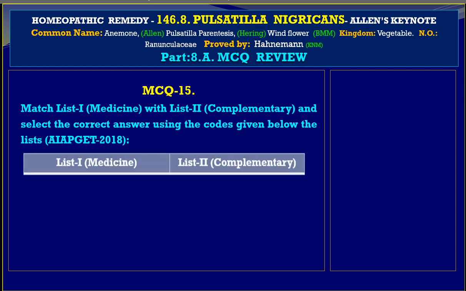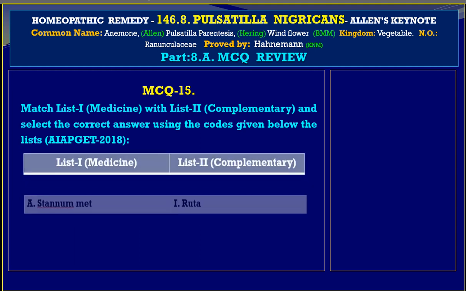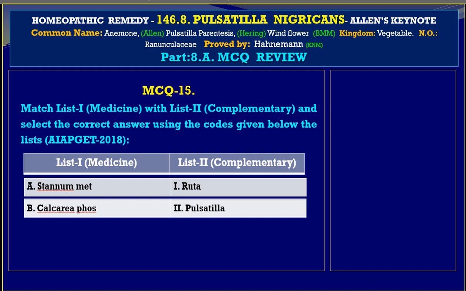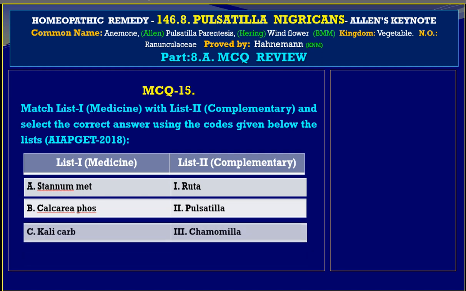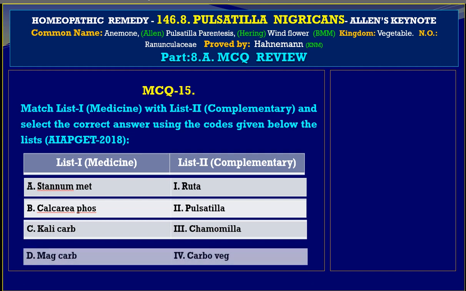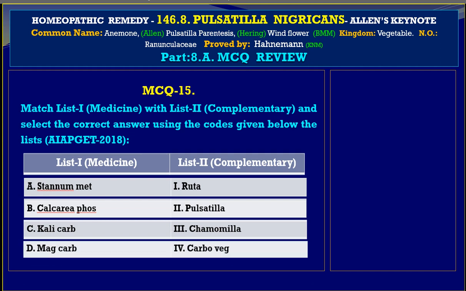The list 1 is medicine and list 2 is complementary. We have A. Stannum met, corresponding to Ruta, B. Calcarea phos corresponding to Pulsatilla, C. Kali carb corresponding to Chamomilla, and D is Mag carb corresponding to Carbo veg.